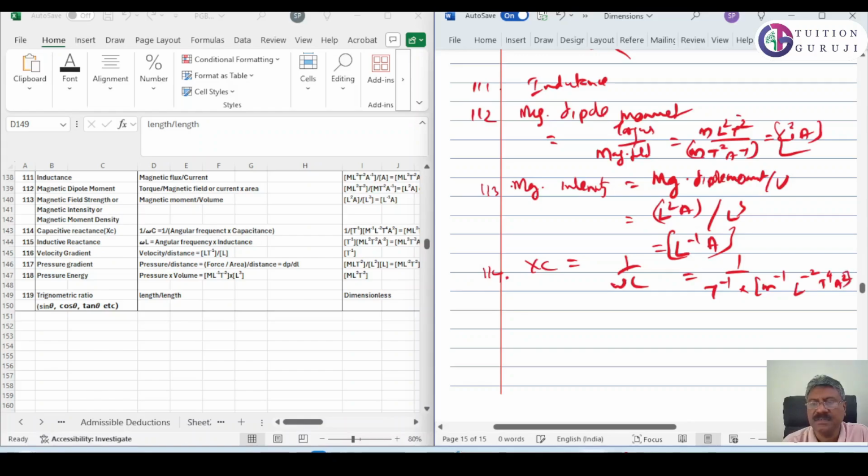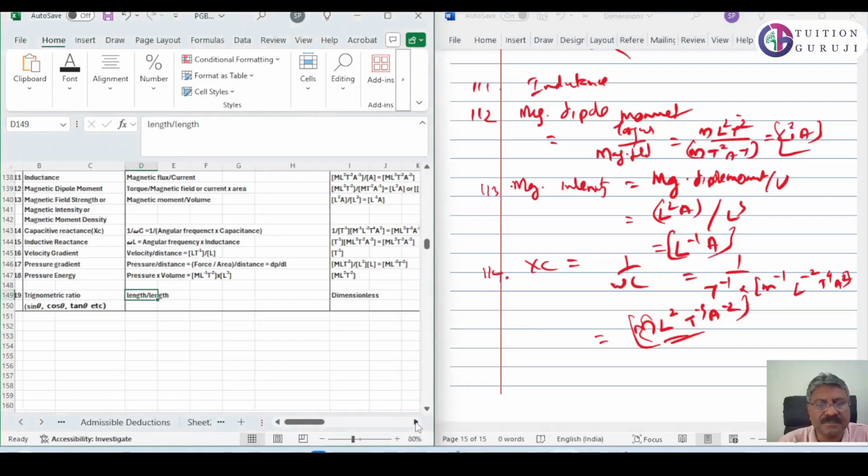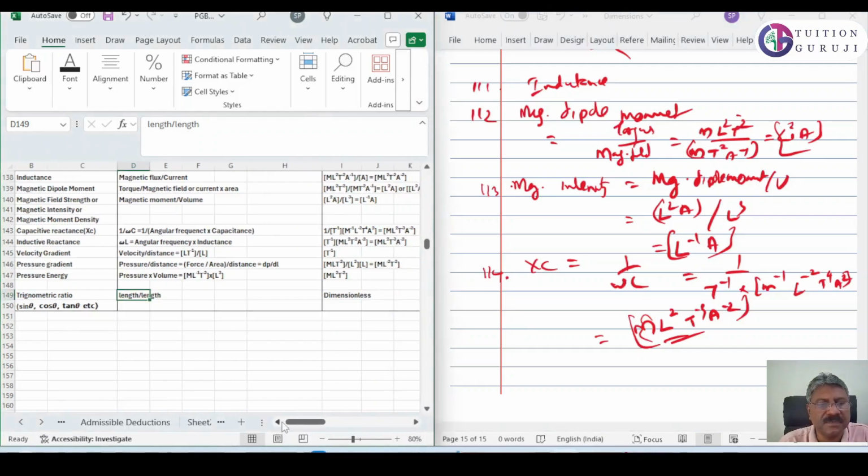Okay, so what will you get? You will get M L square T raised to minus 3 A raised to minus 2.